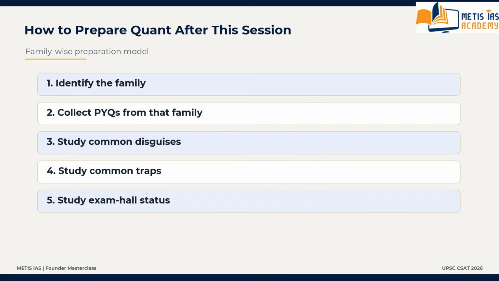Second, collect PYQs belonging to that family. Third, study the common disguises. Fourth, study common traps. What are the biggest traps? And fifth, study the exam hall status.